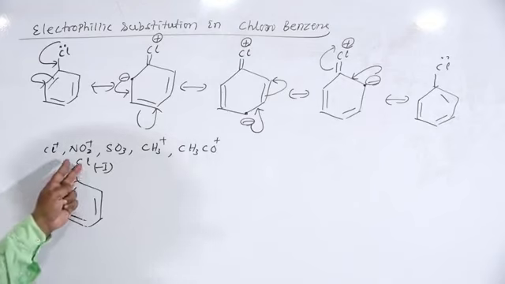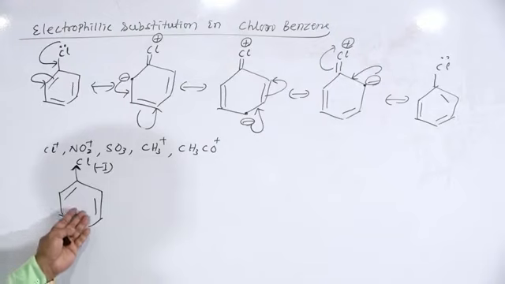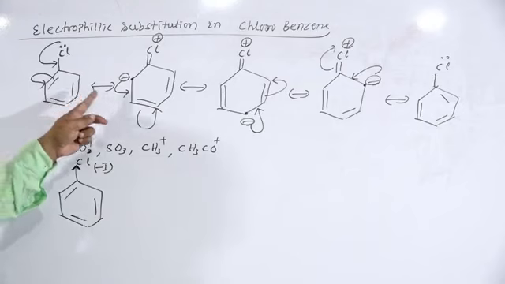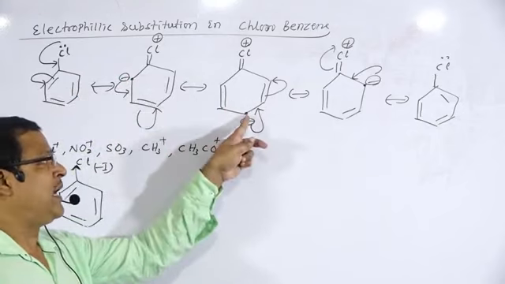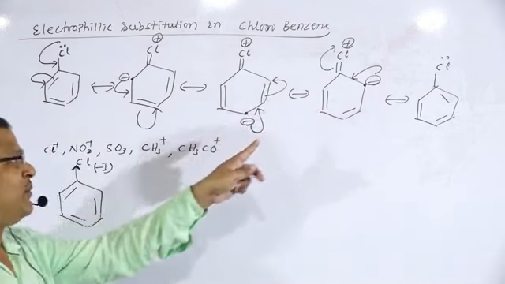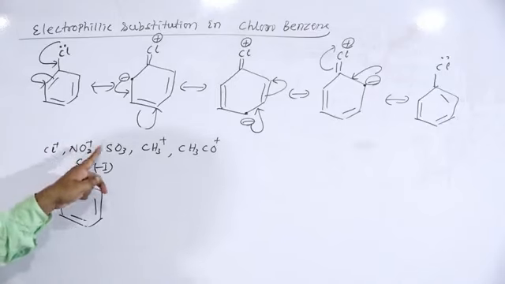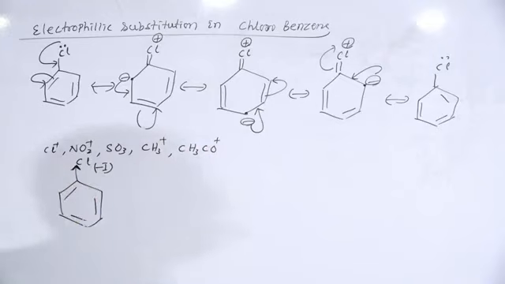Therefore, halogens are deactivating. Halogens are ortho-para directors but ring deactivators because of the presence of the minus I group. But because of resonance, the electron density becomes more at the ortho and para positions. Therefore, electrophiles like Cl plus, NO2 plus, SO3, CH3 plus, CH3CO plus, etc. will get directed to the ortho and para positions.